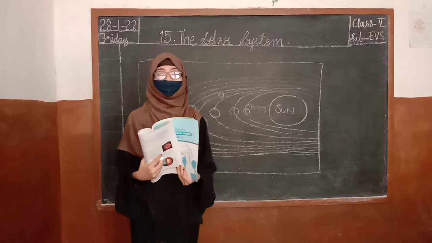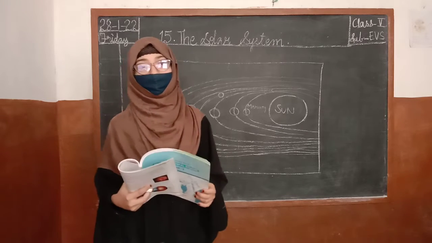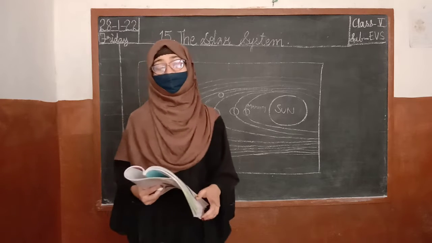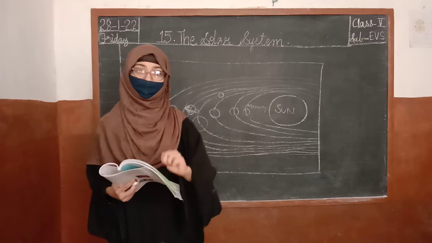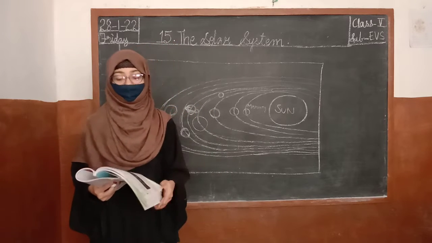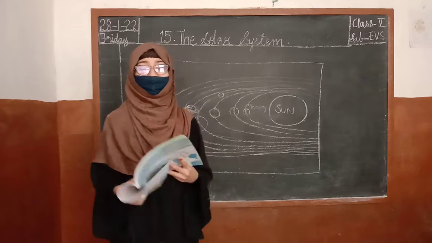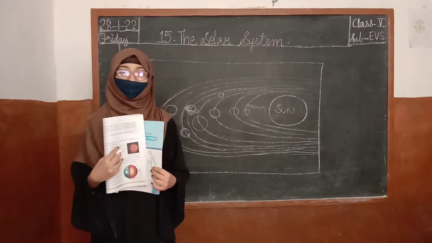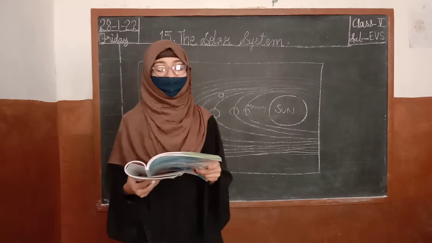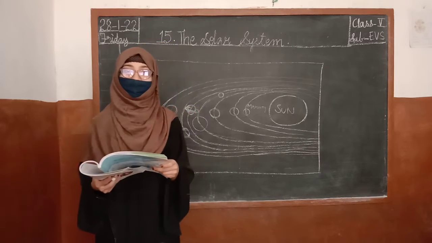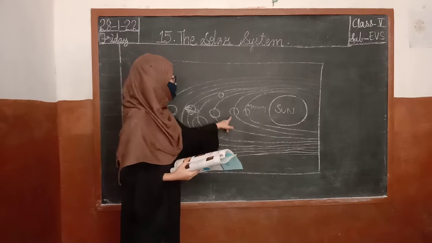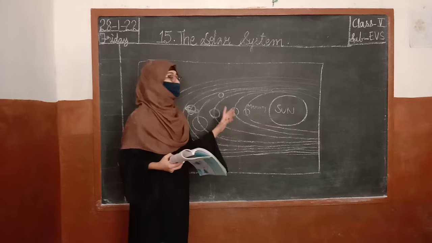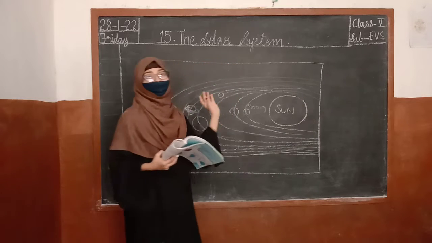For each planet, there is a different number of moons. For example, on Earth, there exists only one moon. But when it comes to Jupiter, there are 5 moons. Okay? So, the sun and moon are the only 2 sources from where we get light. Okay, children? So, the planets and their moons revolve around the sun in their orbit. The planets have their own moons. That moon and the planet revolve around the sun.